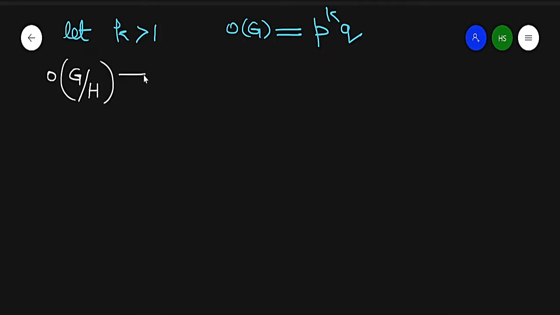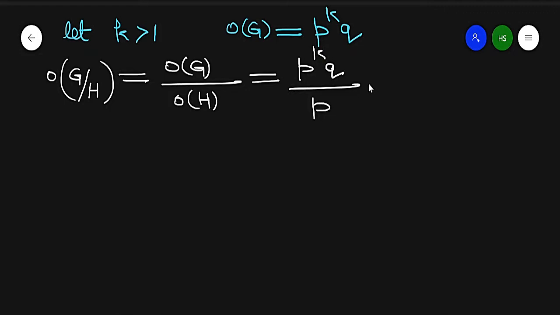The order of G by H is equal to the order of G over the order of H. So it is P raised to power K into Q over P. So this value will become P raised to power K minus 1 into Q. Why is it possible? Because K is greater than 1, so this number is positive and less than the order of G.